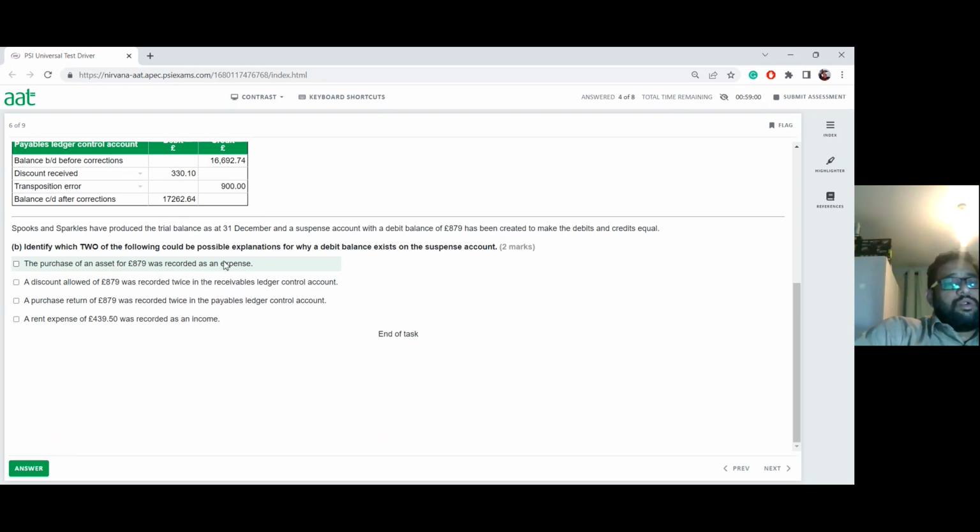Asset account is a debit account. Expense account is a debit account. It will not cause an imbalance. Therefore, no suspense account there. This is an error of principle. So this is definitely not an answer.